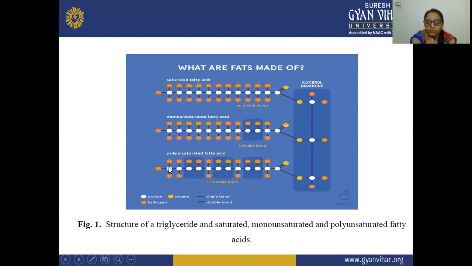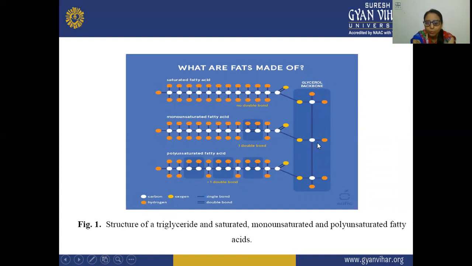Here the white balls show the carbon atoms, the light orange or yellow shows the hydrogens, this shows the oxygen, and this orange shows the hydrogens.